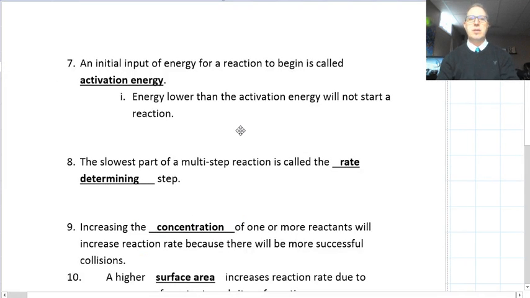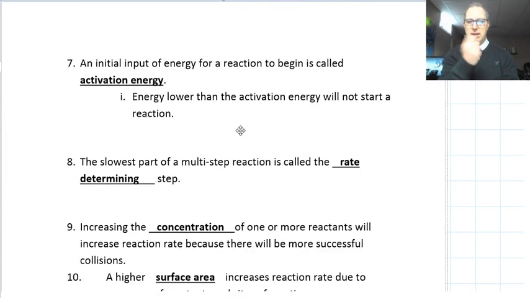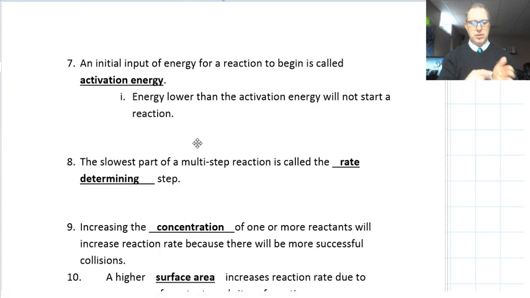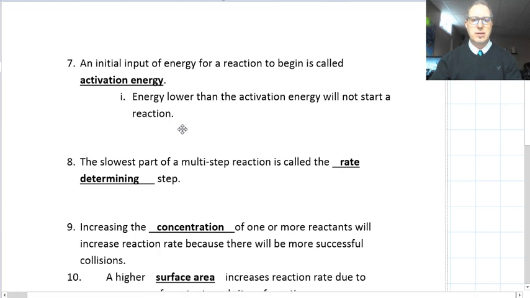Number 7, an initial input of energy for a reaction to begin is called an activation energy. Like I said, with the striking of a match, it's not going to start on its own. You have to apply an activation energy. So energy lower than this activation energy will not start a reaction. If you rub a match against your hand, it's not going to start, because the friction between the match head and your palm does not provide a spike in the energy required to get that reaction going.